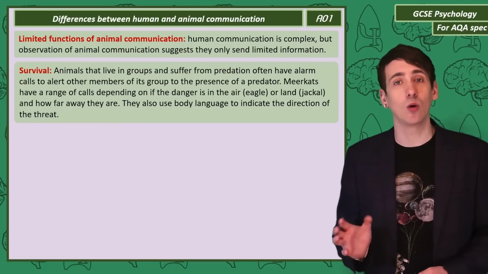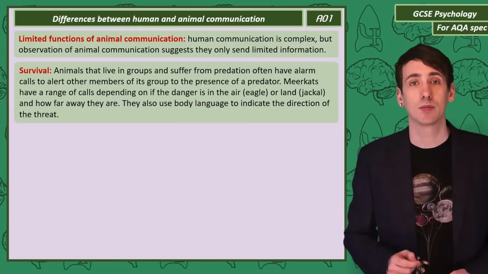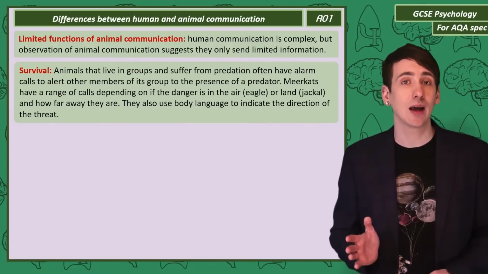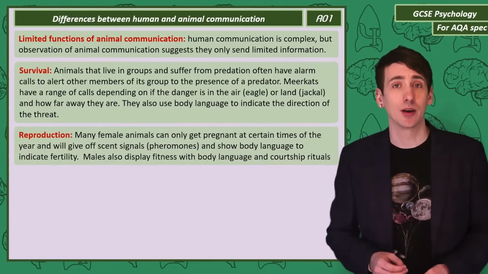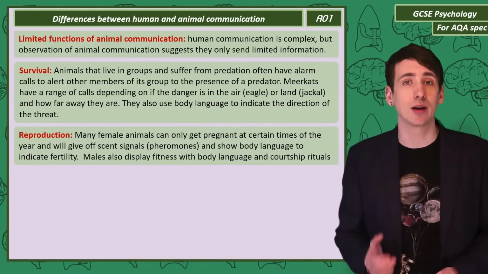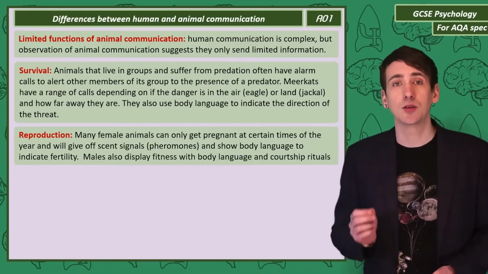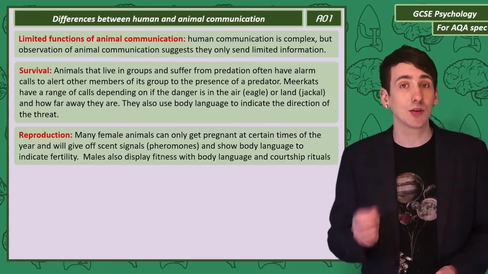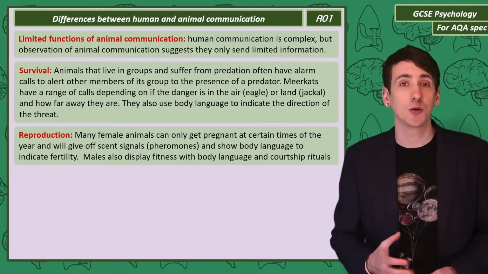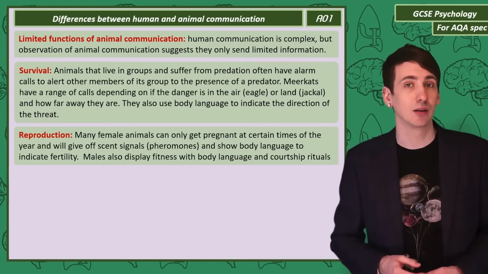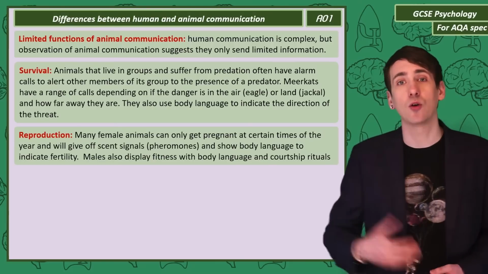The alarm call will also vary depending on the distance the predator is from the group. Meerkats will also use body language to indicate the direction of the threat. Communicating reproduction is important, as many female animals can only get pregnant at certain times of the year. This can be communicated to males by the use of pheromones, so these are chemical signals that males can smell. Female animals can also use body language to display fertility. Males will also communicate reproductive fitness with body language and courtship rituals.